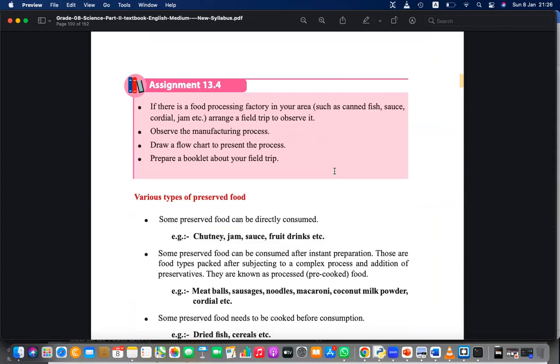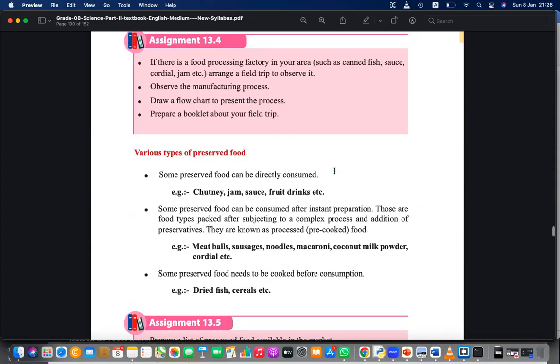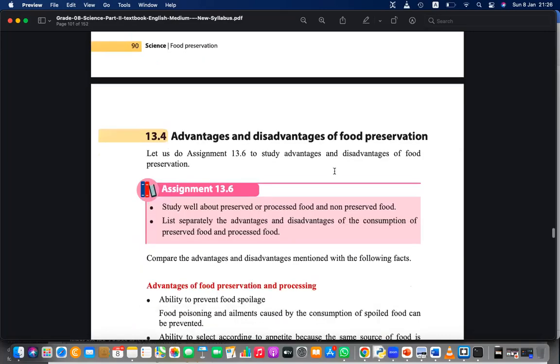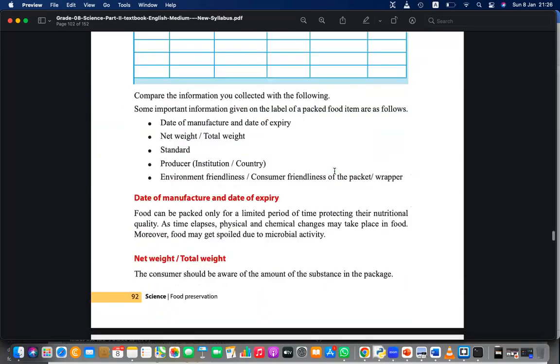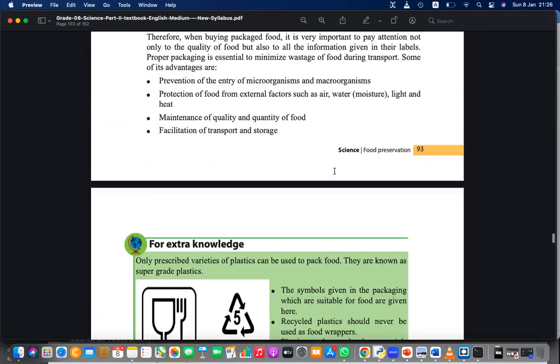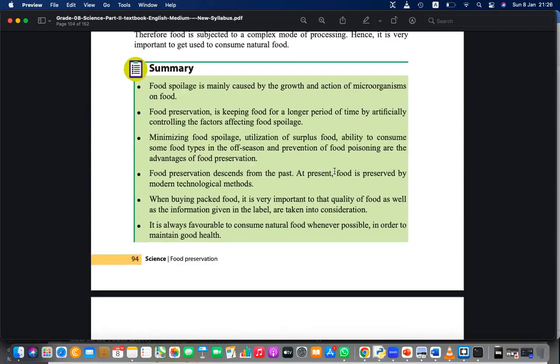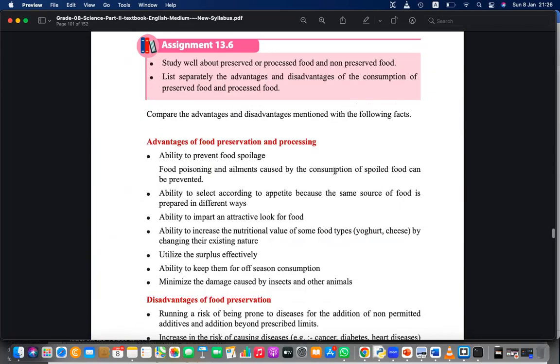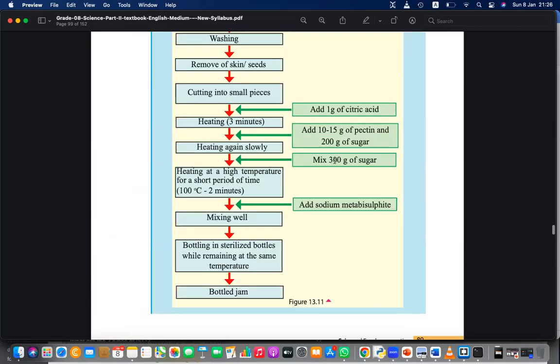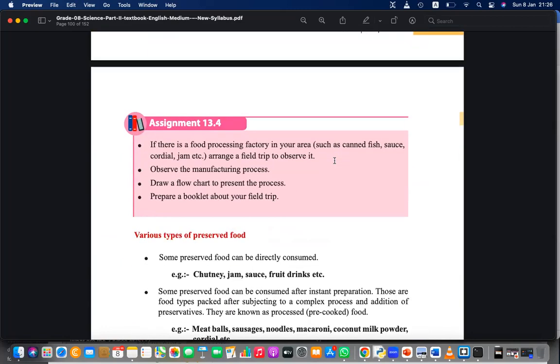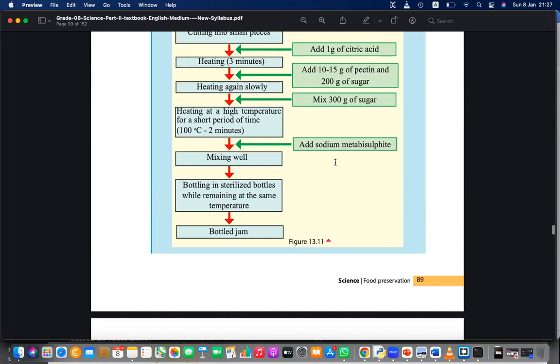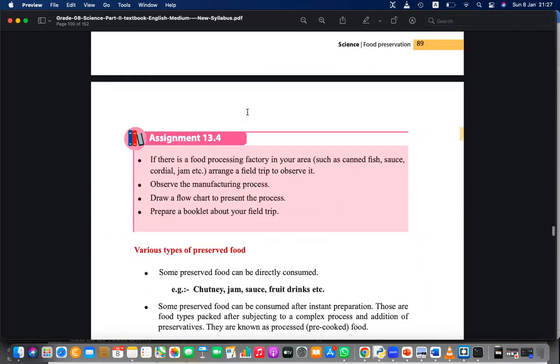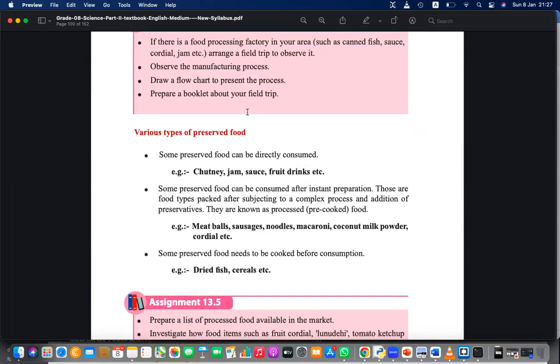Okay, then these are different types of foods which are preserved. We have more to do, about the standards and all, but it is a small part. I think we can discuss that next day. For the moment, you can do this task, and also find the additives used in different foods in some packets. We have discussed up to 13.5.